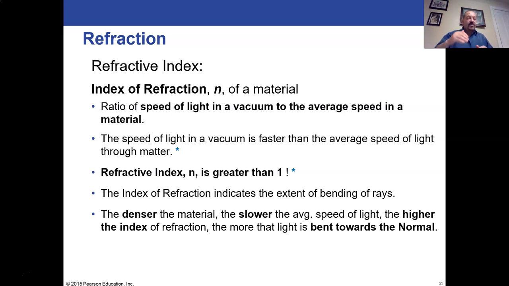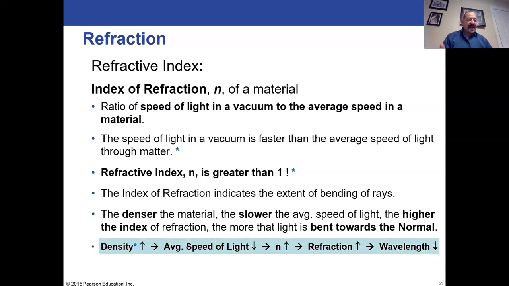That means light will bend more towards the normal. So if you're coming in obliquely, that means at an angle here, and you've got refraction. Here's our normal. The angle it's going to make in the denser material will always be smaller. In other words, it'll be bent. Instead of keeping the same angle, it'll tilt towards the normal and make a smaller angle in the denser material. So whenever we're going to a denser material, the angle will become smaller, because the light will tend to bend towards the normal.